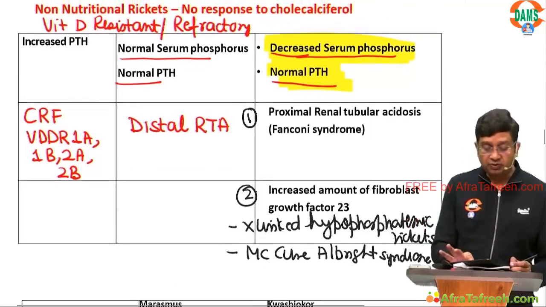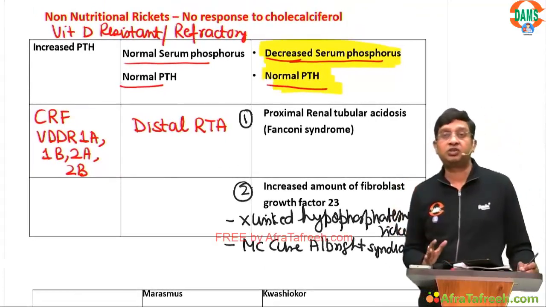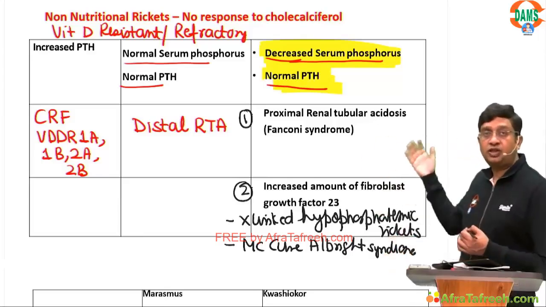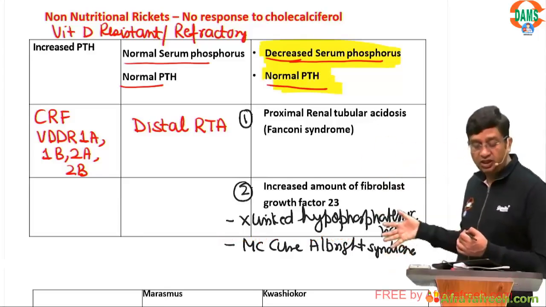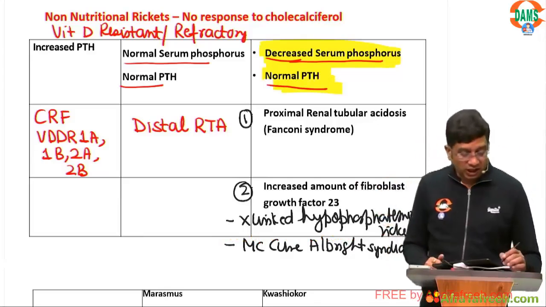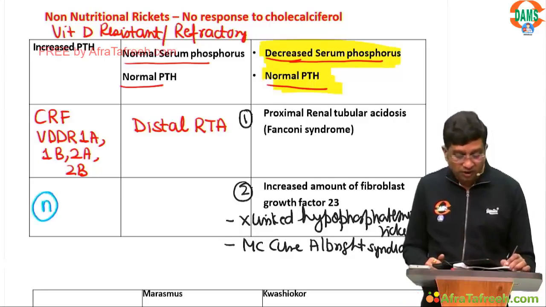And take my words, by this table you will be able to solve many MCQs regarding rickets, where the PTH is increased, where the phosphorus and PTH are normal, where there is decreased serum phosphorus and normal PTH.